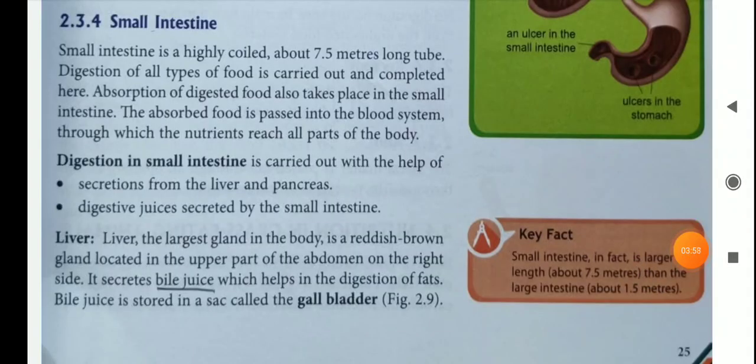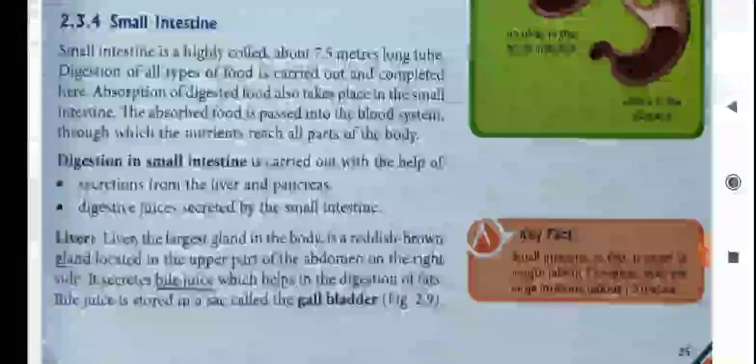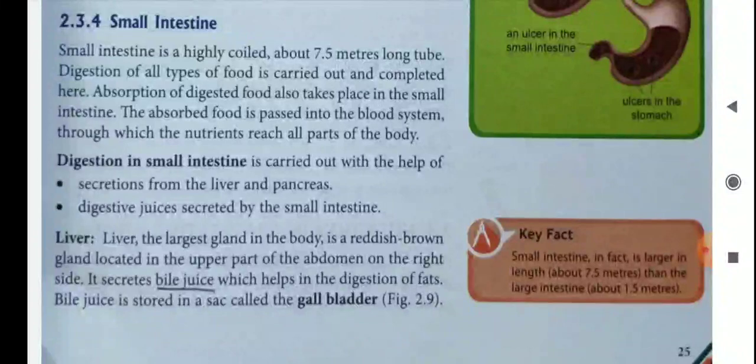Digestion in the small intestine is carried out with the help of secretions from the liver and pancreas and the digestive juice secreted by the small intestine. Then liver. What is the function of the liver? Liver, the largest gland in the body. Children, you remember liver is the largest gland in the body. It is a reddish brown gland located in the upper part of the abdomen on the right side.